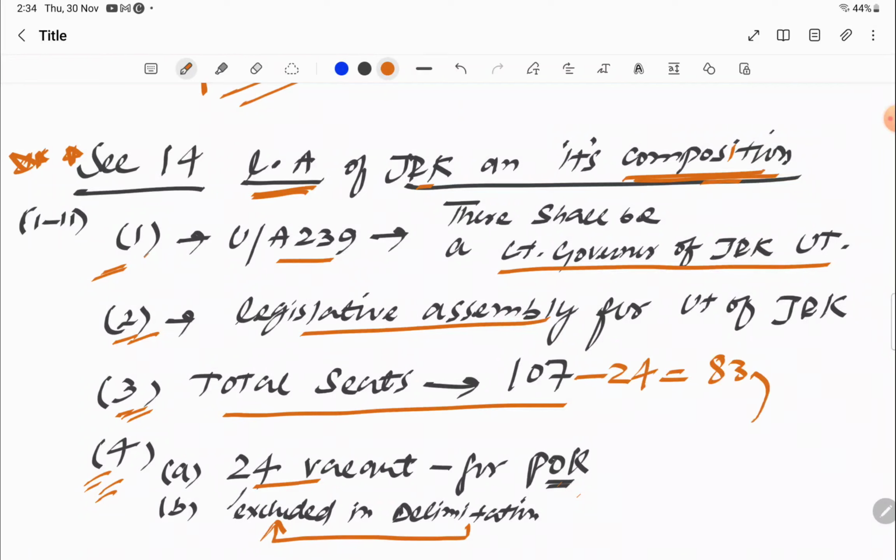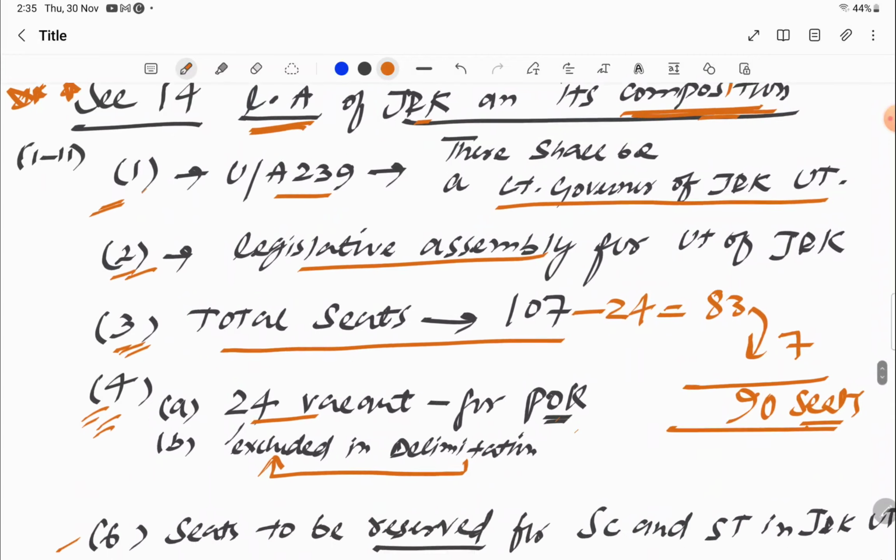Now after the recent 2021 Delimitation Commission's decision, 7 more seats are added, which means presently we have 90 seats remaining for the State Assembly of Jammu and Kashmir, of the UT of Jammu and Kashmir. So this is the present scenario. I hope you understood this.